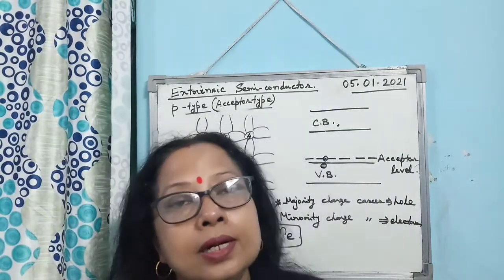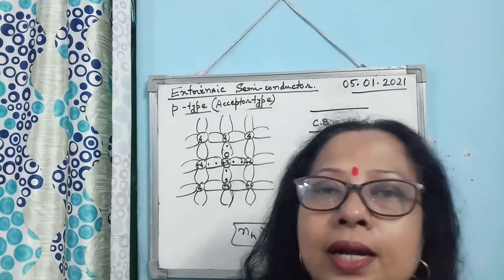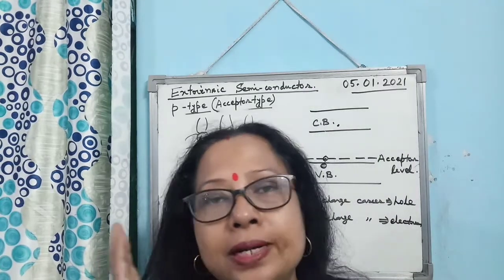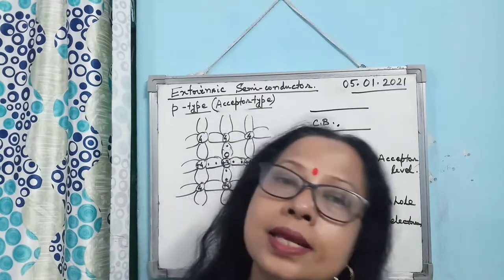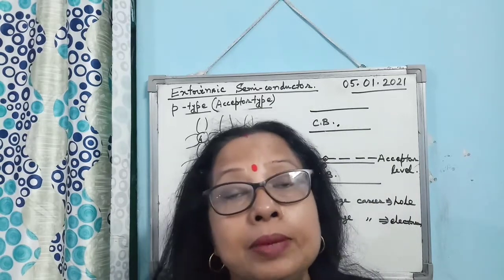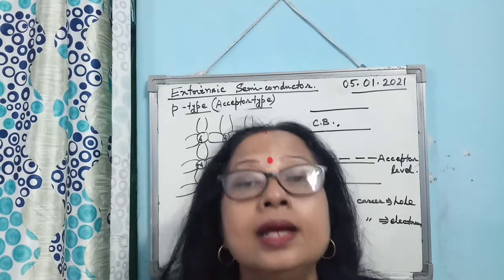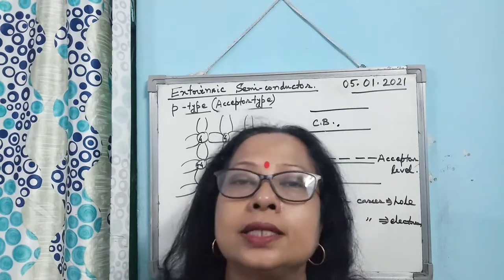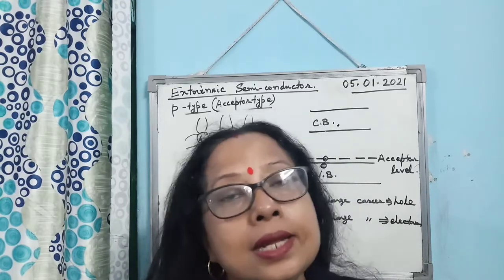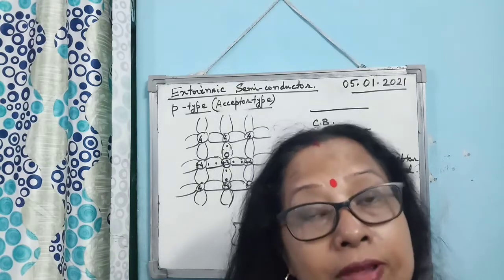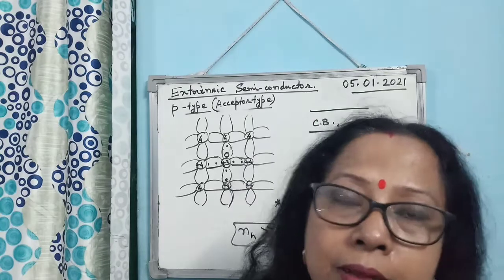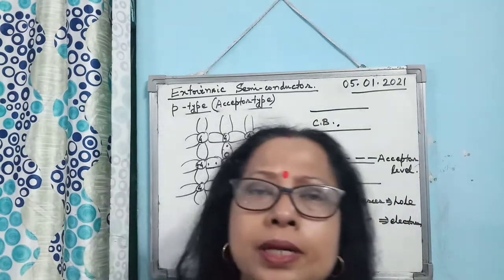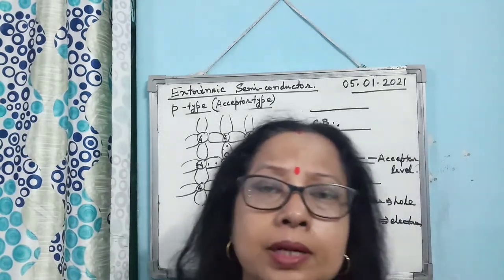So what we have learned about extrinsic semiconductor: when we add pentavalent impurity, it becomes N-type semiconductor, and in N-type, majority charge carriers are electrons and minority charge carriers are holes. And if we add trivalent impurity to intrinsic semiconductor, then it becomes P-type or acceptor type semiconductor.